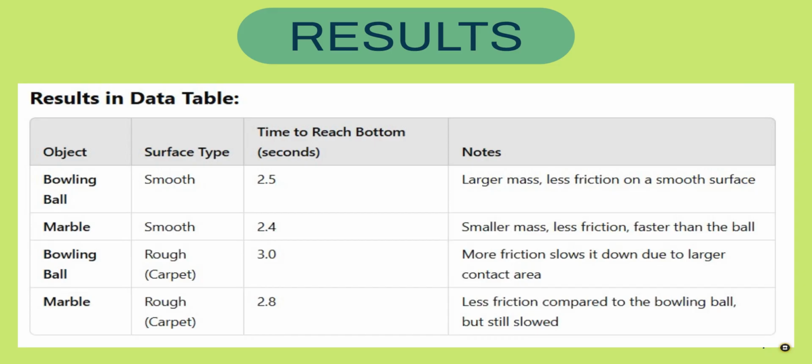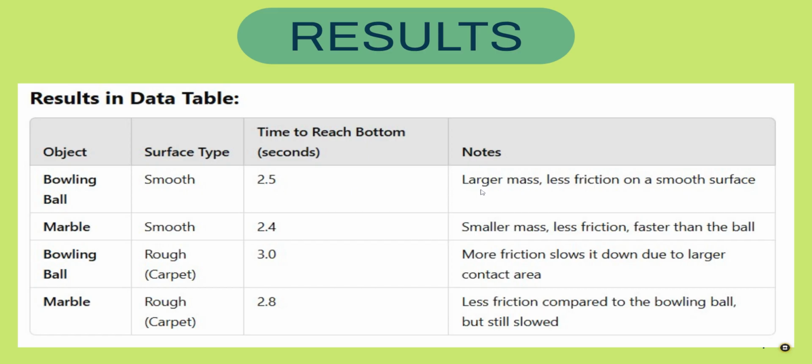So here are our results from the case study experiment. We have the bowling ball and the marble rolling from both the smooth surface and the rough carpet surface. We have a column that tells us the time that it took to reach the bottom. And then we have some notes. So for the bowling ball on the smooth surface, it took 2.5 seconds to reach the bottom.